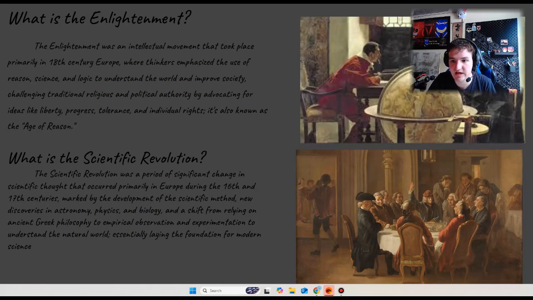And what is the Scientific Revolution? It was a period that changed scientific thought, occurring in Europe during the 16th and 17th centuries, that marked the development of the scientific method, with new discoveries in astronomy, physics, and biology, and a shift from relying on the ancient Greek philosophers to empirical observation and experimentation to understand the natural world, essentially laying down the foundation of modern science.